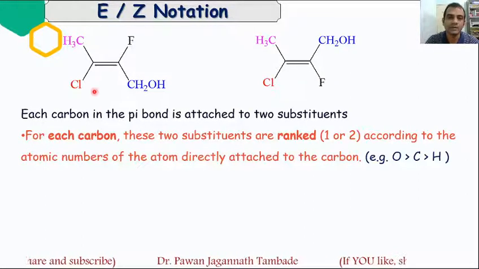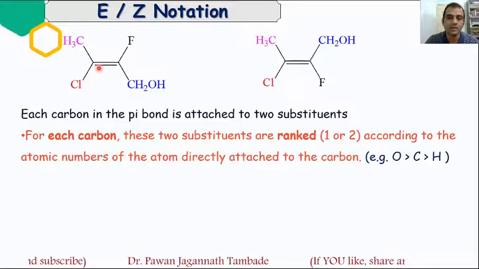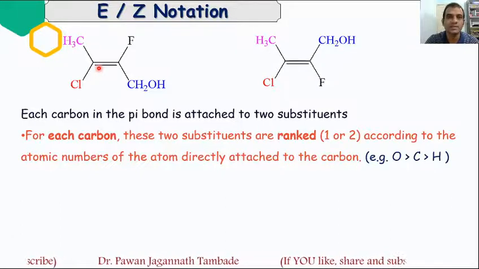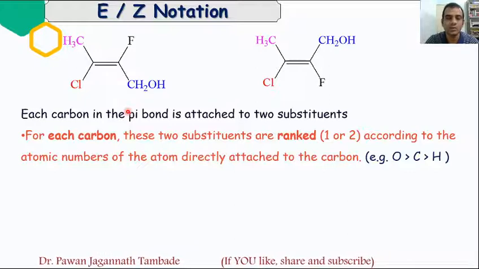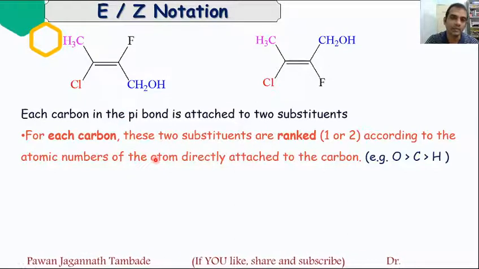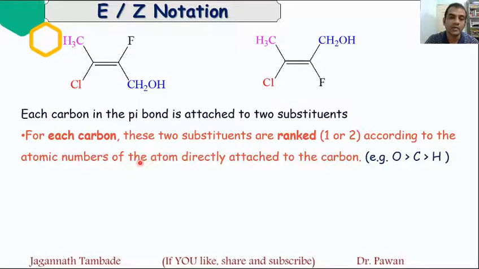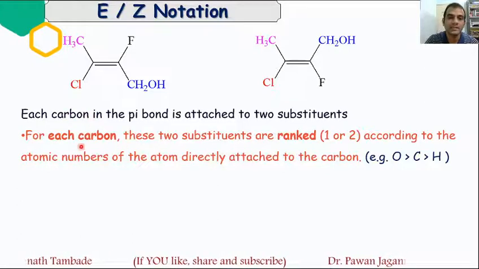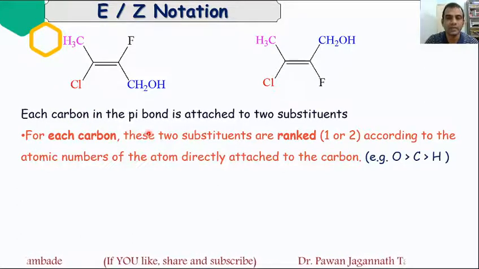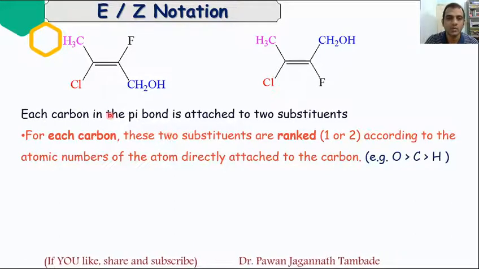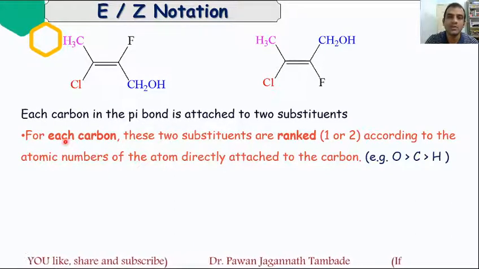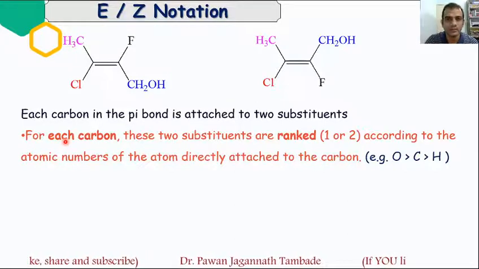For each carbon across the carbon-carbon double bond, there are two substituents, and these substituents are ranked as substituent 1 and substituent 2 depending upon their atomic numbers. If the atomic number is higher, it is ranked as substituent 1, and if the atomic number is lower, it is ranked as substituent 2. Here we use CIP rules for priority.